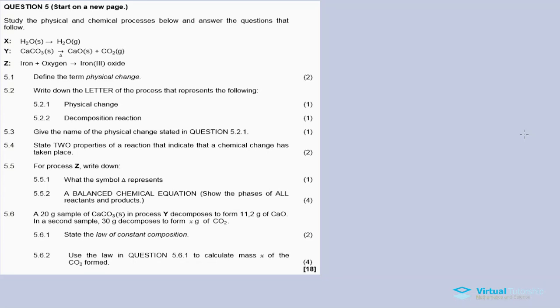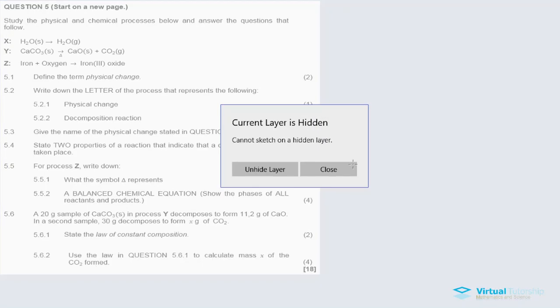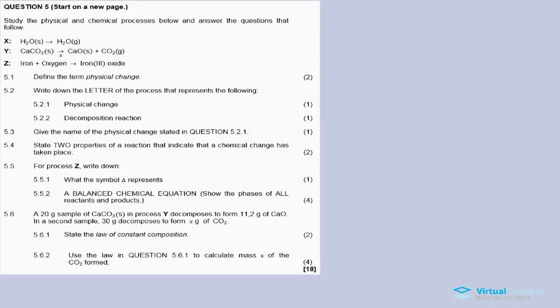So they give us 3 processes here. The first process is X, then process Y, process Z. So it's X, Y and Z. These 3 processes, or these 3 case studies, we must use in order to answer the following questions. So for the first one, define the term physical change.